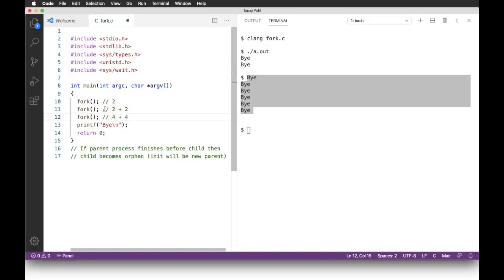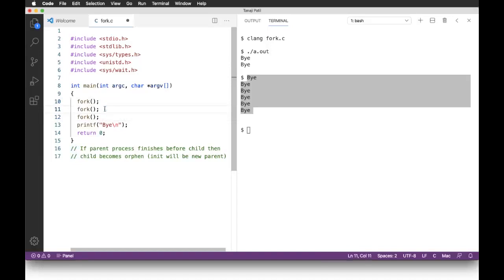That is the reason. So the simple formula is 2 raised to 3, that is, 2 raised to the number of times fork is used. This is the question asked most of the time in aptitude tests also: how many child processes will be created?